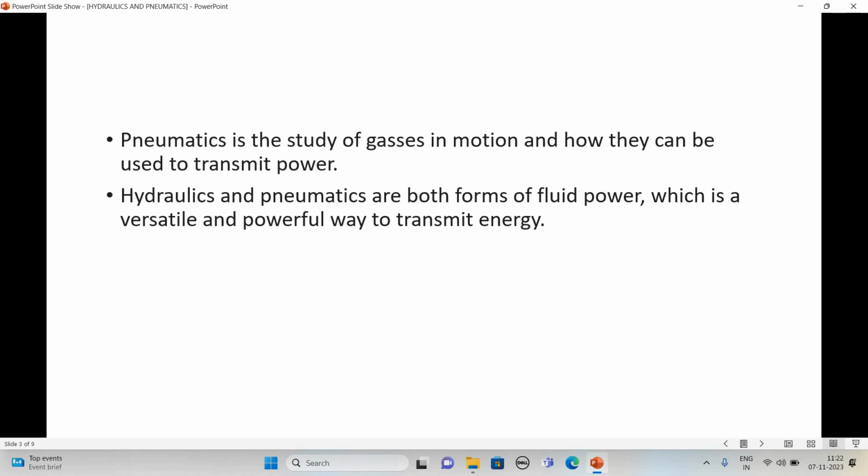The piston moves from one position to another with the help of the movement of those gases, or simply, with the help of air. In hydraulics we use fluid, and in pneumatics we use air for the transmission of power.